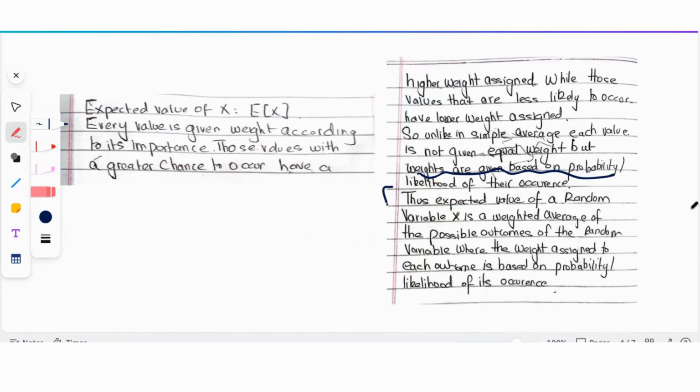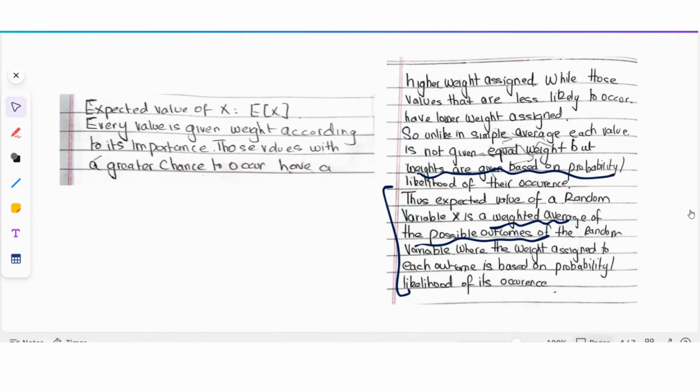Thus, this is how we define expected value for a random variable X. It's a weighted average of the possible outcomes of the random variable, where the weights for each outcome are assigned based on the probability or likelihood of occurrence of that outcome. So when we calculate the simple average, we assign equal weights, but when we calculate expected value, which we also call weighted average, mean, or first moment, we assign weights to each value based upon the probability of occurrence.